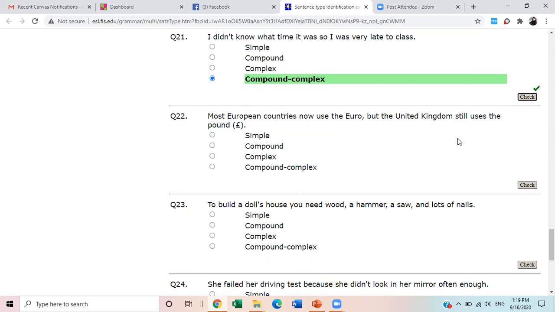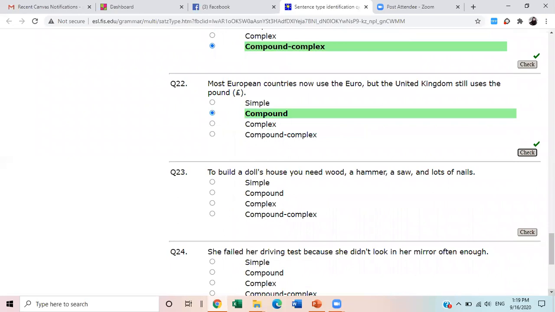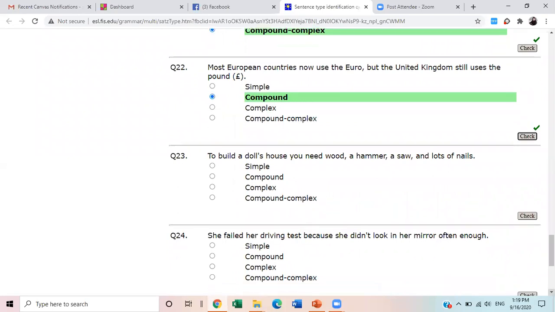What do you think? Compound, ma'am. This is compound because of this but. Yes, this is one of the FANBOYS words. So don't worry, you can revisit the video lecture. It will help you with that.